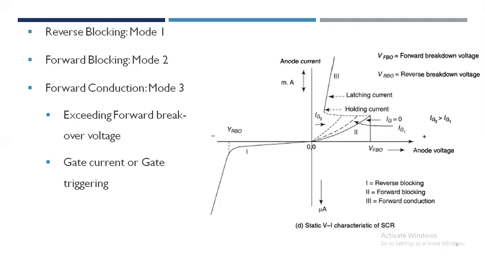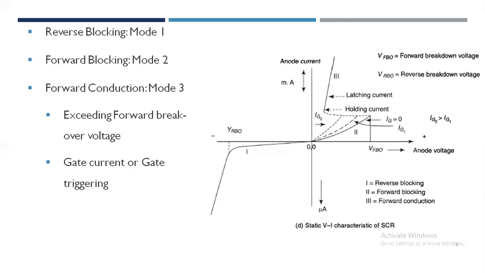A positive gate to cathode current reduces the forward breakover voltage. For a given forward voltage, there is a minimum gate current at which the thyristor turns on. Once the thyristor is on, the gate current is no longer required by the device to remain in conduction, and hence a gate pulse is enough to turn on the thyristor or SCR.